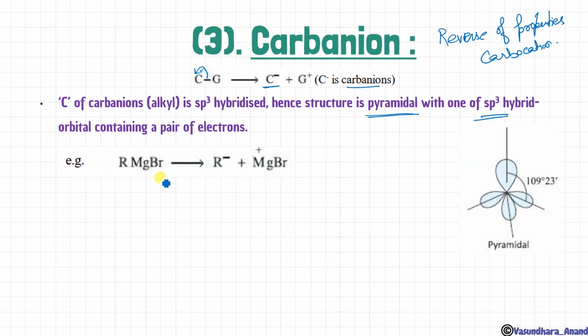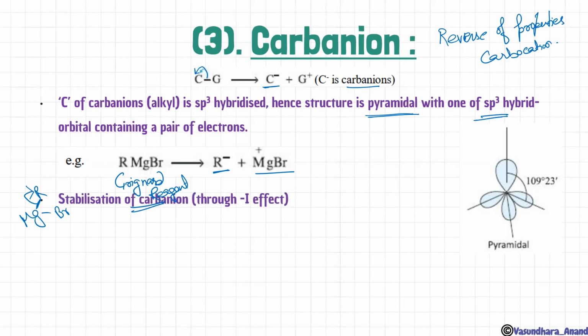Like RMgBr. Mg has two valencies, so one is this and another is like this. Whenever this bond breaks, magnesium is electropositive. That's why this bond shifts in this way and hence it will form R minus and MgBr plus. This is also called Grignard reagent. Don't worry about that, just know the thing. Alkyl magnesium bromide is called Grignard reagent, and we will learn about Grignard reagent in detail in class 12th.